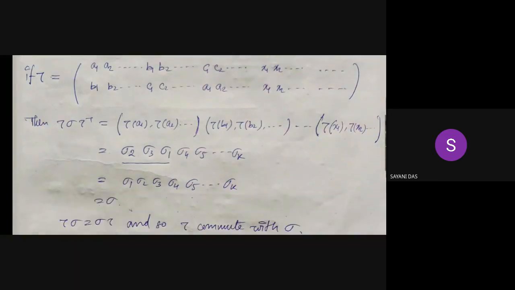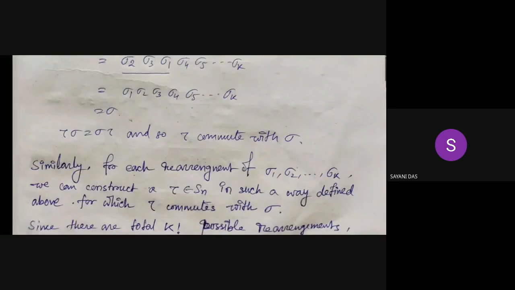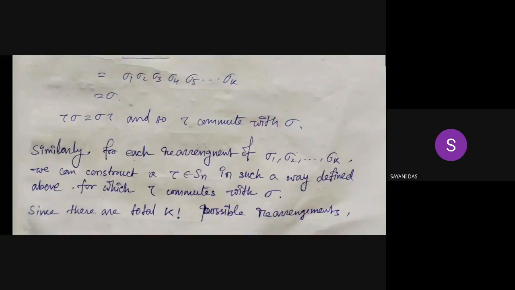Then also tau sigma tau inverse gives us this type of rearrangement, underlined here: sigma 2, sigma 3, sigma 1, and all are fixed, sigma 4, sigma 5, ..., sigma k. Hence tau also commutes with sigma. So similarly, for each rearrangement of sigma 1, sigma 2, ..., sigma k, we can construct a tau belonging to Sn in such a way defined above, for which tau commutes with sigma.